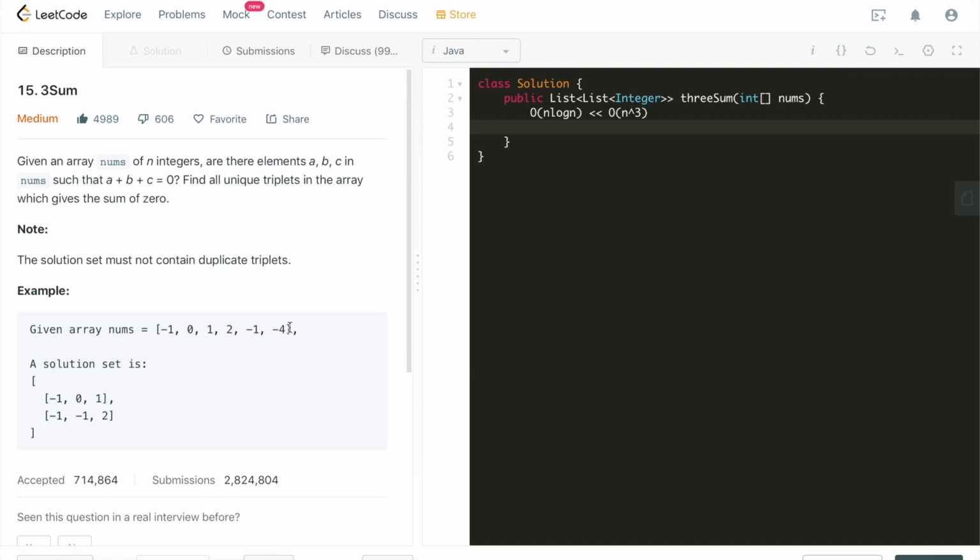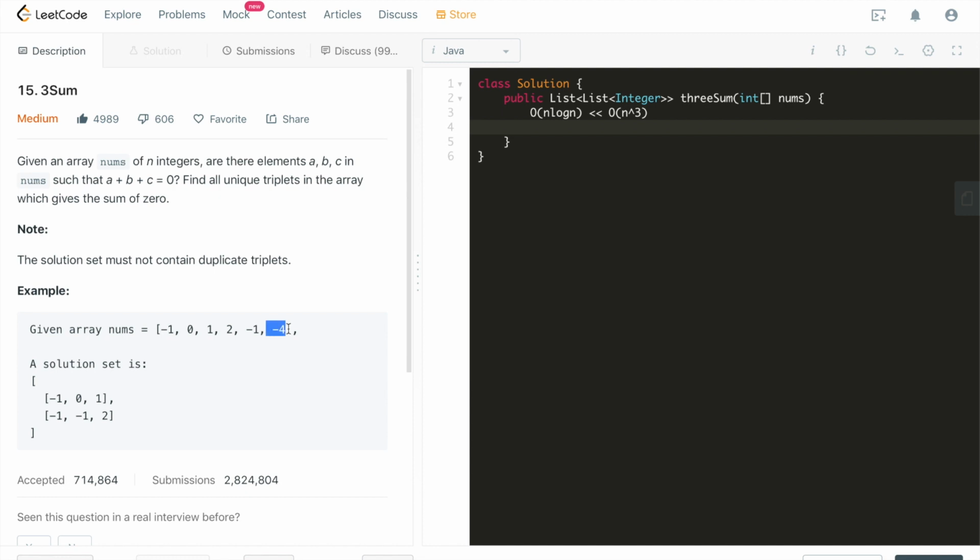Why can we do that? Because we are working on an array that is sorted already. So we know the most right pointer is going to be pointing at the current largest element that is possibly going to be part of the triplet.